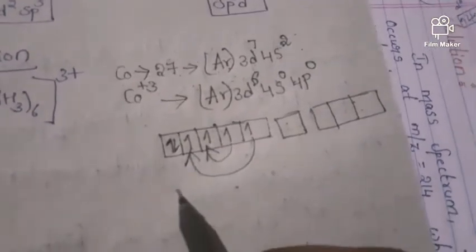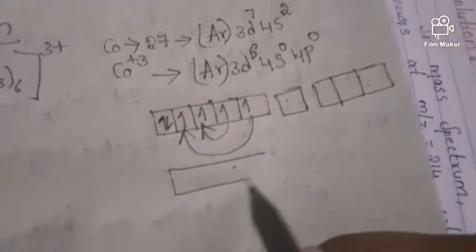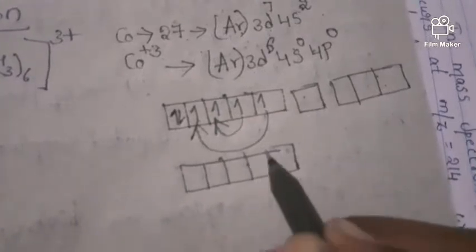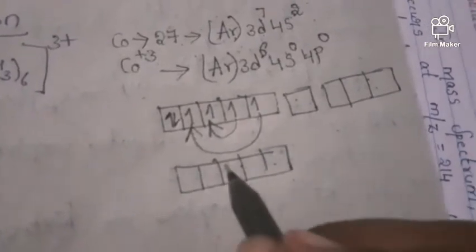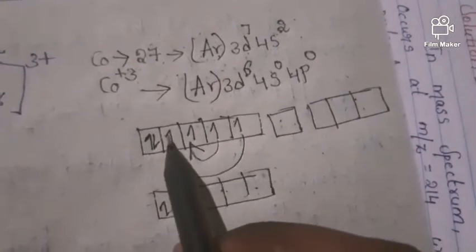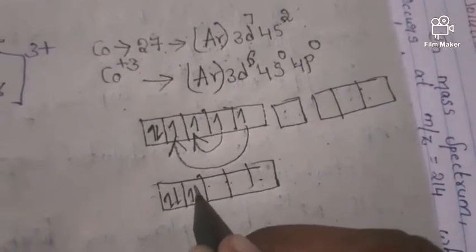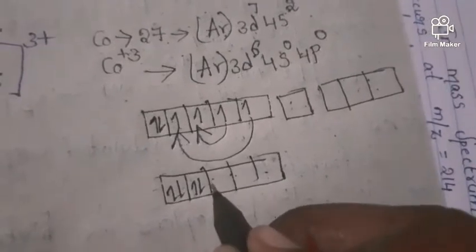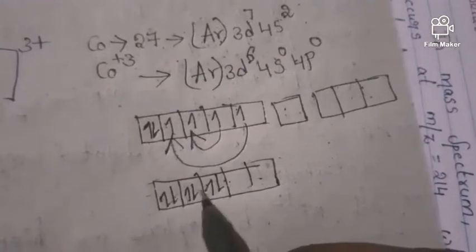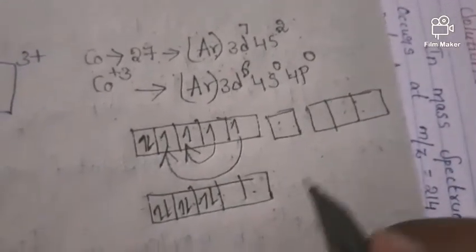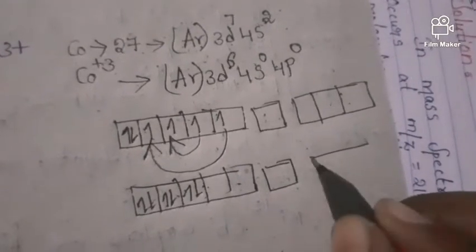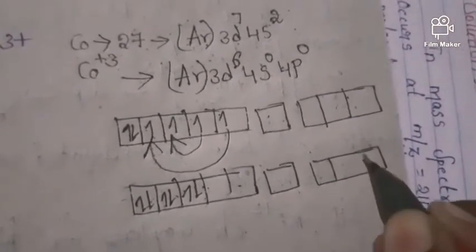Now it can be written like this: 1 2 3, 1 2 3 4 5. Pairing means this one comes to here, so here we have to write the two electrons like this, and here also the same thing. Now count the number of electrons: 1 2 3 4 5 6. It's fine. Next, this is s, and this is p.